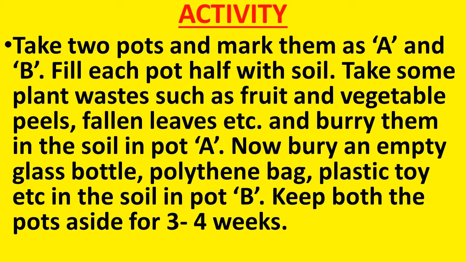So for this activity we need two pots marked as A and B. Then we fill both the pots half with soil.